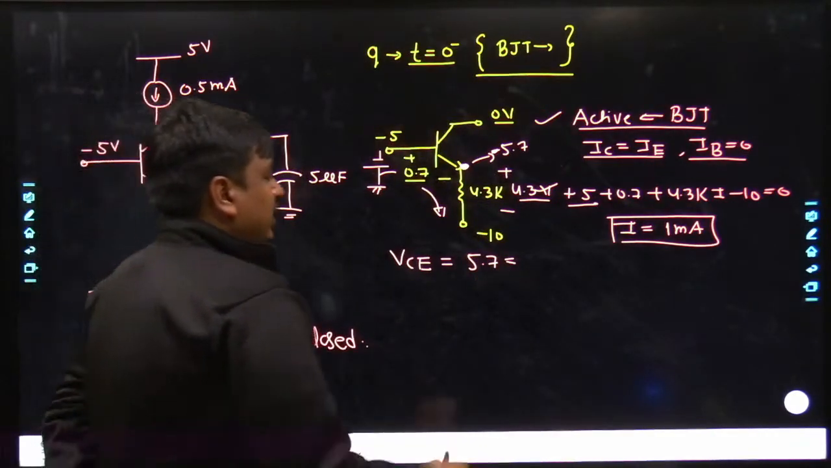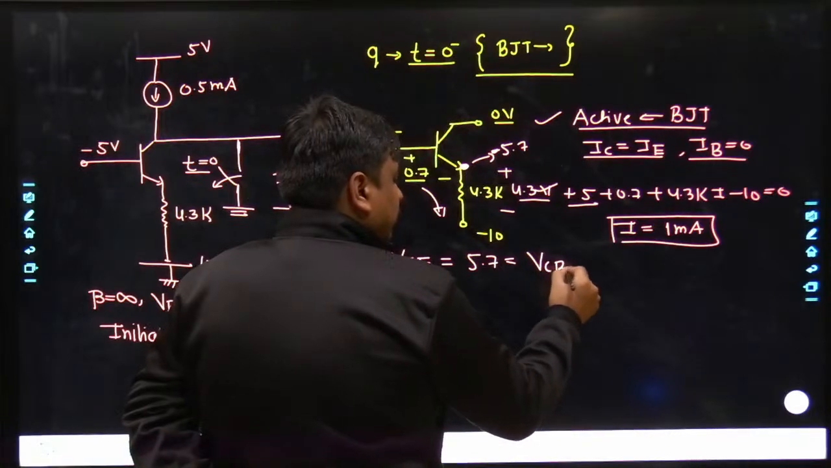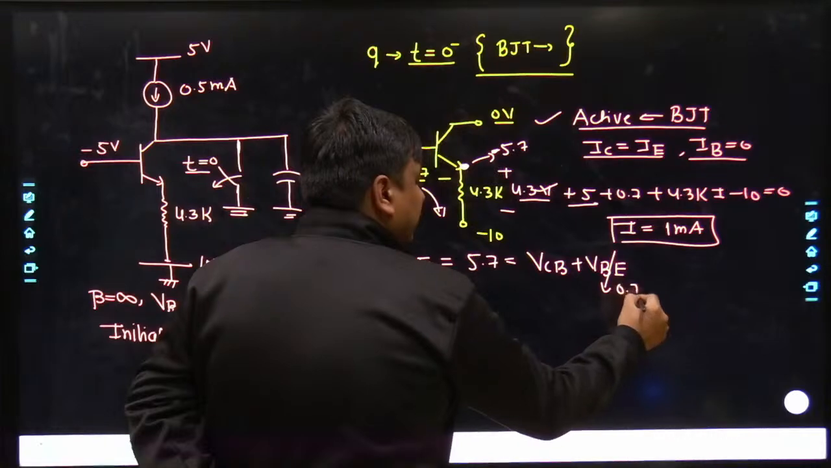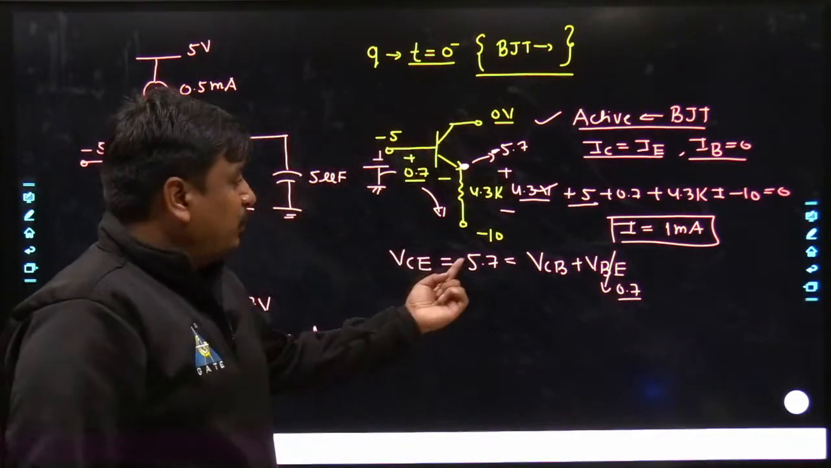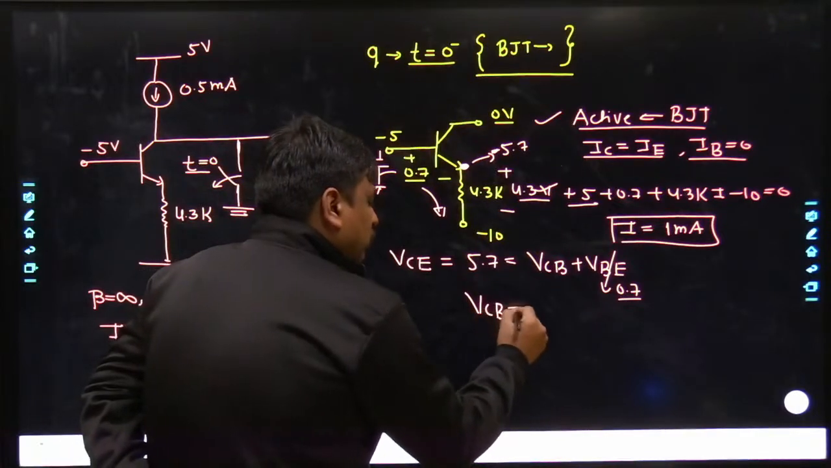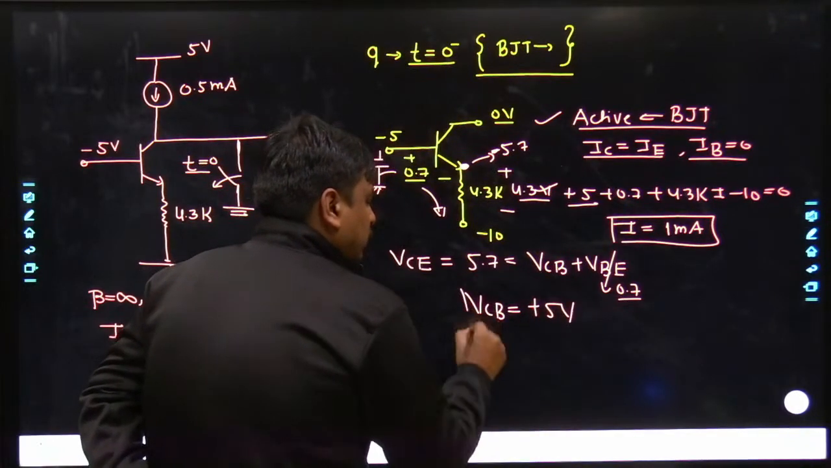VCE could have been written as VCB plus VBE. VBE on is clearly given in this problem, that's nothing but 0.7. 5.7 gets subtracted with the 0.7. The worth of VCB was found to be positive, and that too 5 volt.